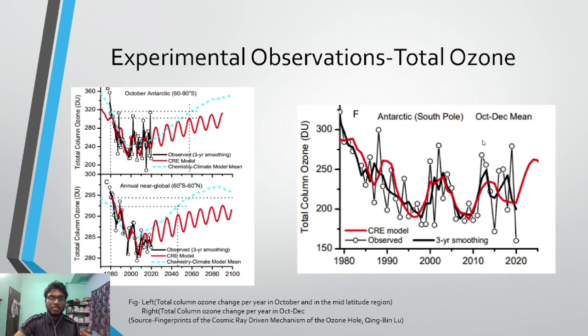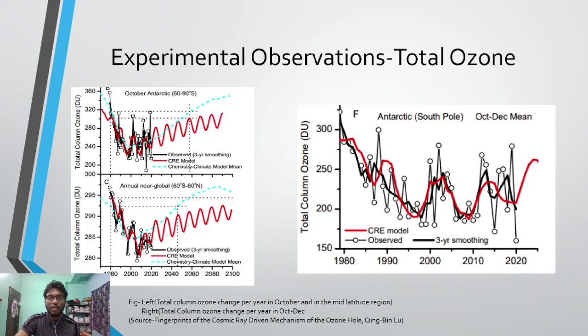The graph on the right side is more significant. It is based on October to December, the winter months. We are making our experiments with cosmic rays with reference to this time, because it is this time when the solar radiation is minimum. So any explanation of decrease in the total ozone will show the truthfulness of the CRE model.